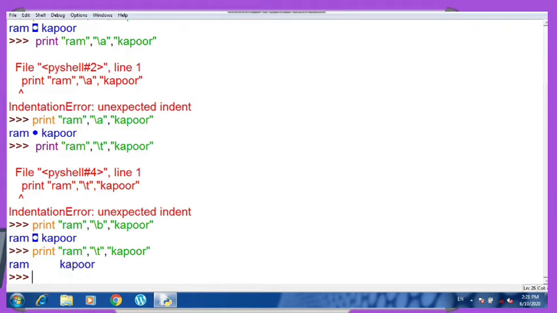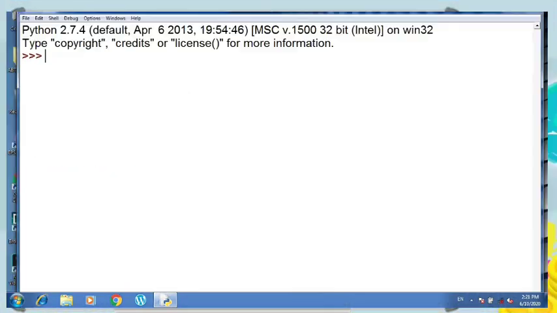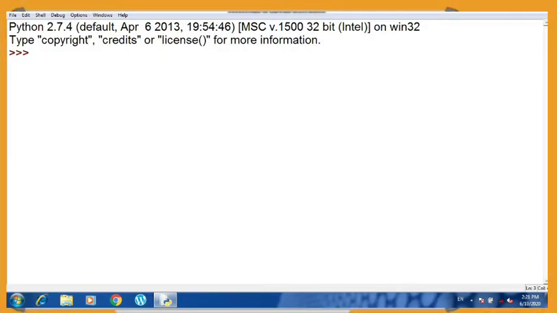Now let me show you one more kind of escape sequence which we have talked about: single inverted comma and double inverted comma. So let us check that as well. Now I am going to open this. Suppose I want to print Ram's channel. So how will I get this apostrophe s in Python? By using the escape sequence during the output.